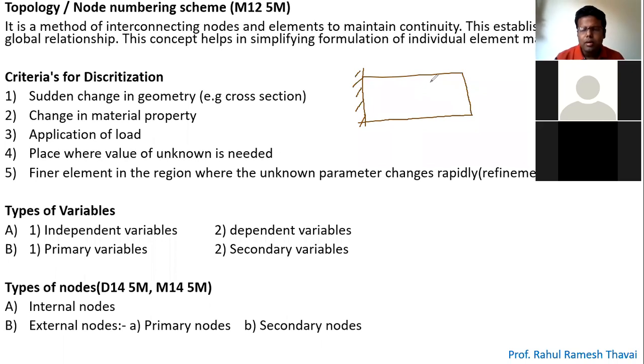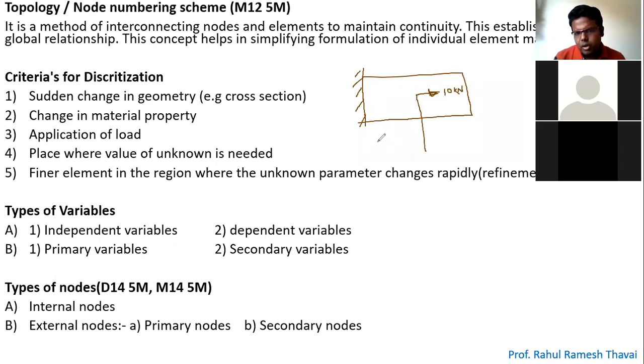So ideally I need to form a single element only. But if I apply some force here, let's say 10 kilonewton, the point where you apply the force, at that point you form the node, right? So this point I will be strictly bringing down.